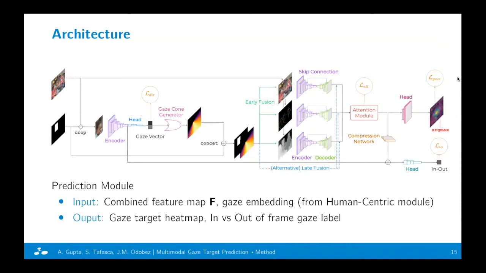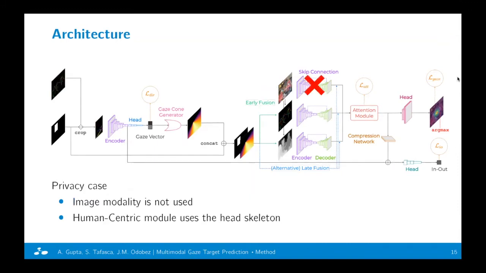The prediction module then takes the combined feature map and a gaze embedding from the human-centric module to regress the gaze target heat map and the in versus out gaze label. In the privacy case, we do not process the image modality, and the human-centric module takes as input the head skeleton of the person instead of the head crop.